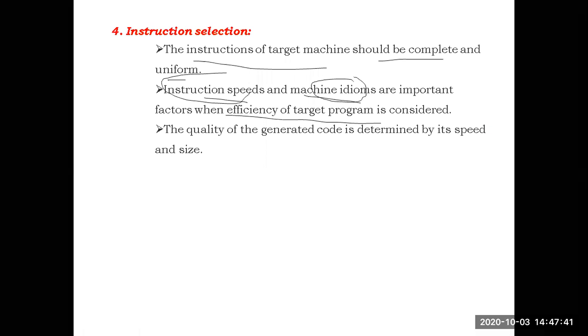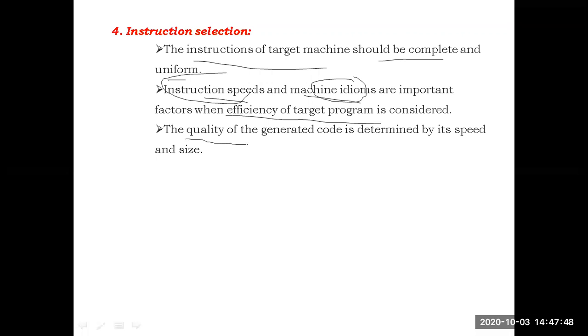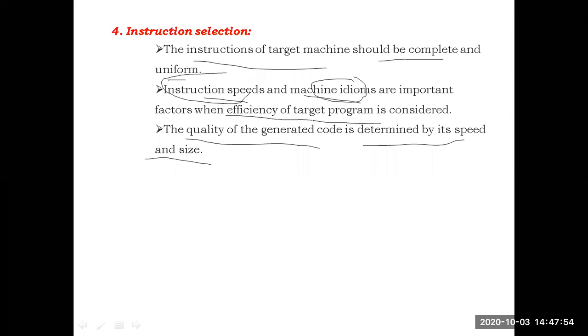The quality of the generated code is determined by its speed and size. The quality of the generated machine code is determined by its speed of execution and the size of the program. Depending on the size and speed, the quality of the generated code will be decided.